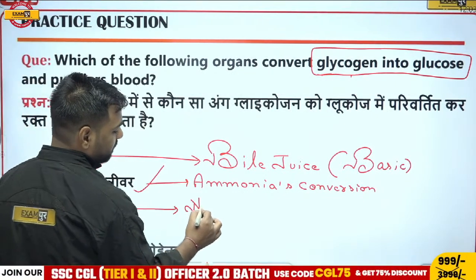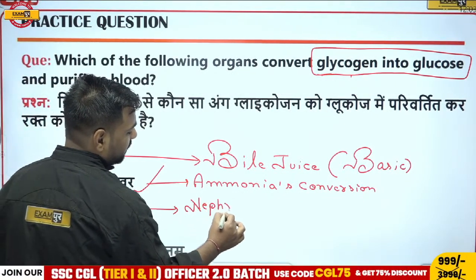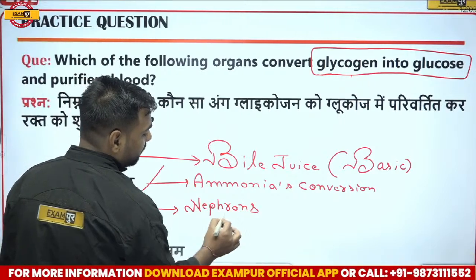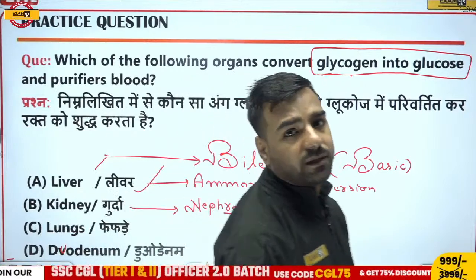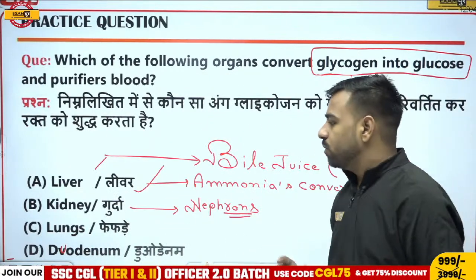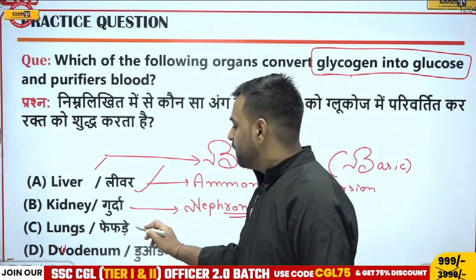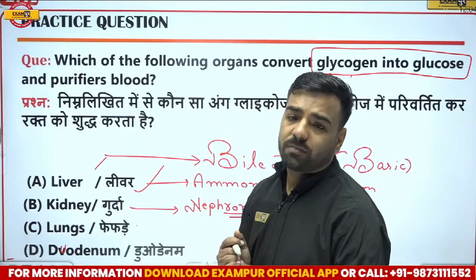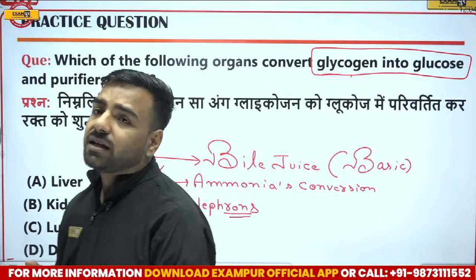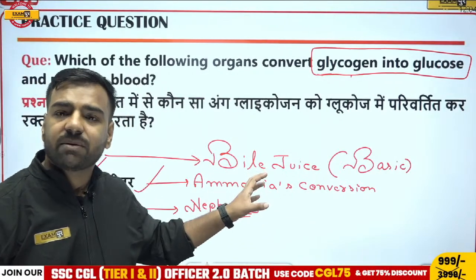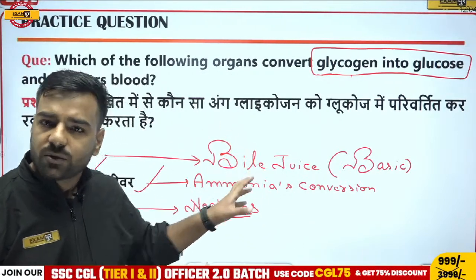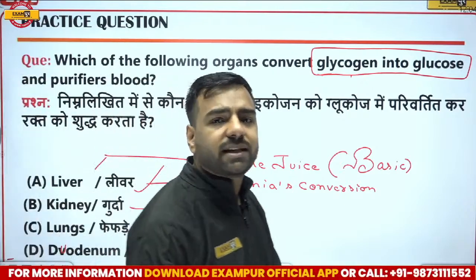So please remember, here we have nephrons, and nephrons are those particular parts which are helping in the purification of the blood, right? So now talking about lungs, what are lungs? Lungs are those particular parts which are there in the respiratory system. From here we know that in this only exchange of gases is taking place. Remember that alveoli part. So yes, lung is the part which is there in the respiratory system.